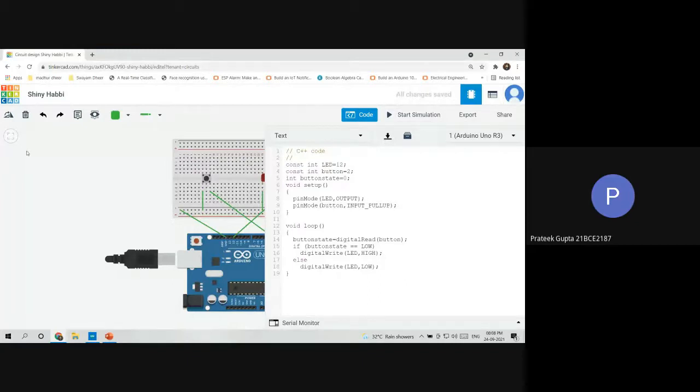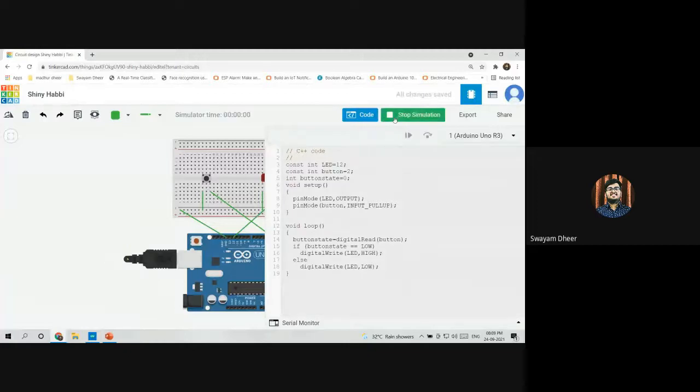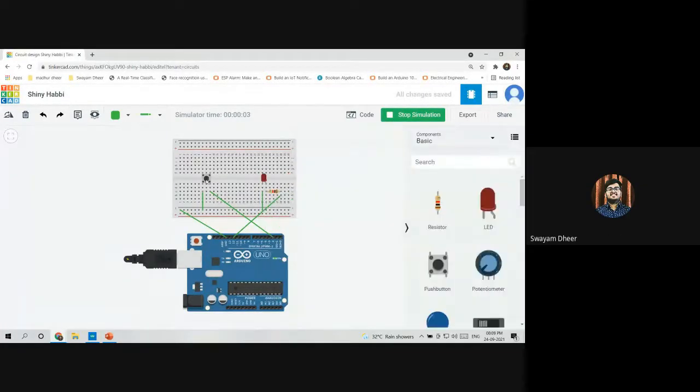Sir, it is showing error in my code. Yeah, same for me. Please check that code, have you written everything correctly or not. I think I have. All the semicolons are there. Sometimes you make mistakes in writing. It's working just fine. It's case sensitive. In my code, it's showing simulation time and it's been 8 seconds. What should I do? You have started the simulation, right? Yes. So now just click on this button. When you click on the button, the LED is high, and when you leave the button, the LED is low.